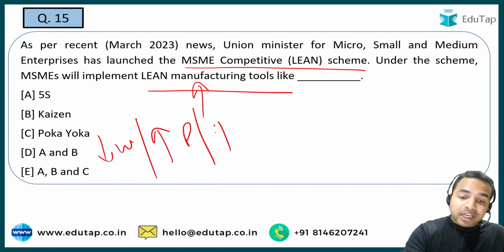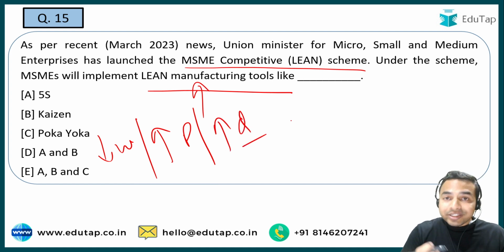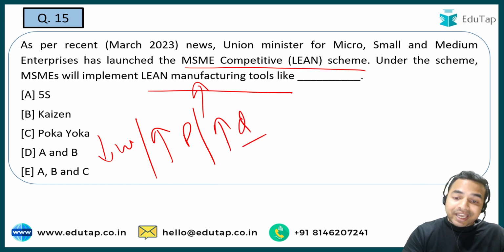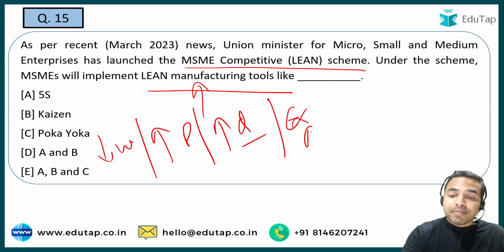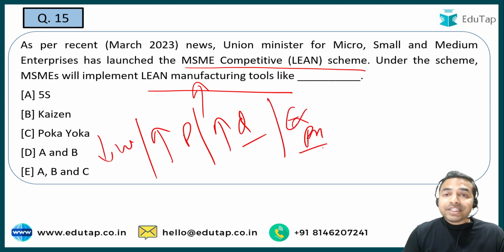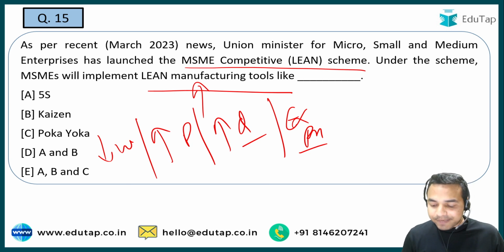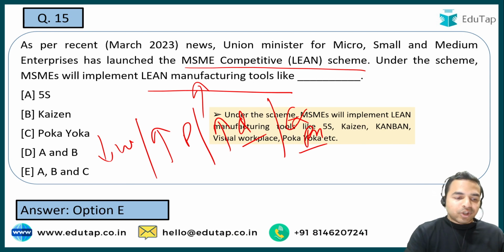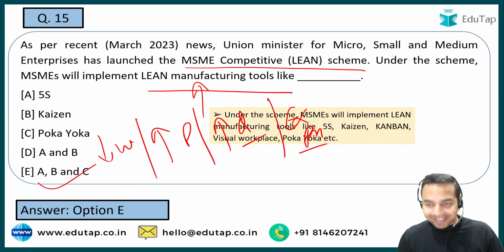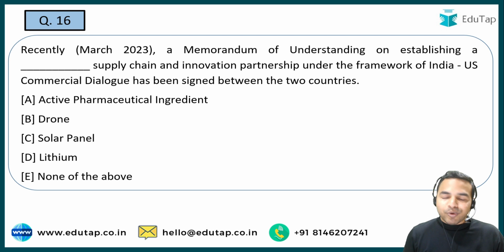It can increase the quality of the products that they are manufacturing. It can help them in expanding their market. So these are some of the impacts that are going to happen after the implementation of the lean scheme. Now when I talk about the right answer, it is option E, that is all A, B and C. Now let's move on to the next question.